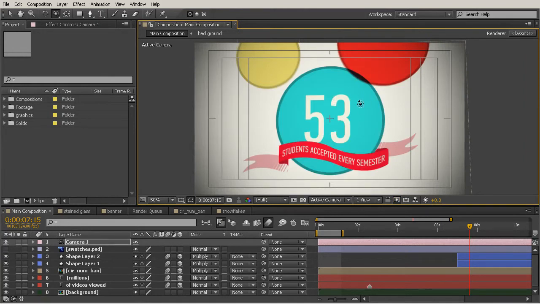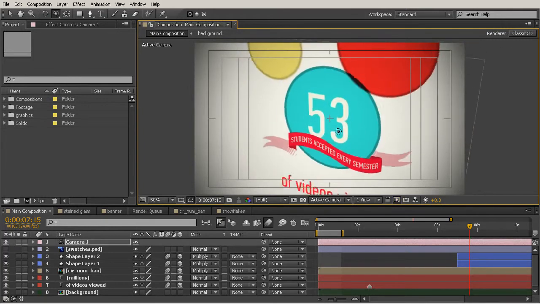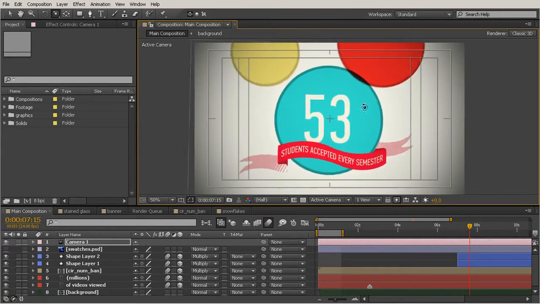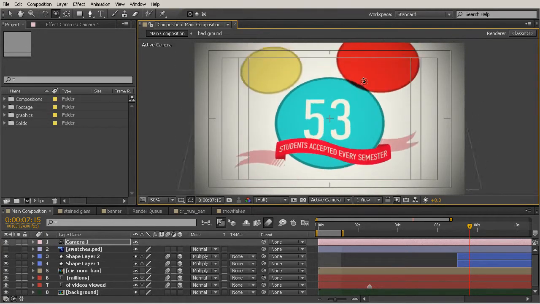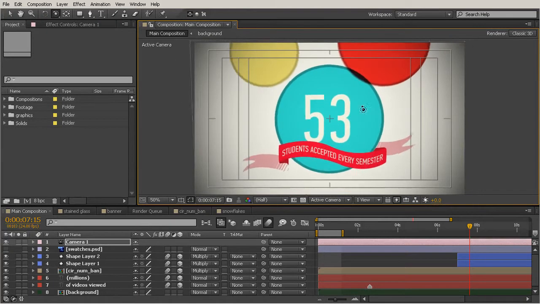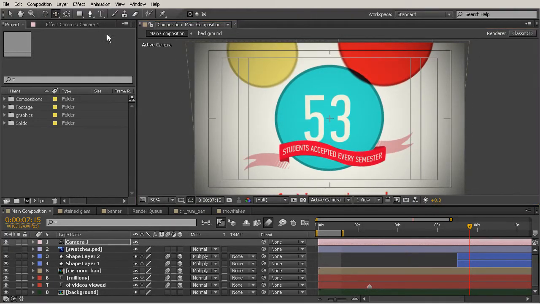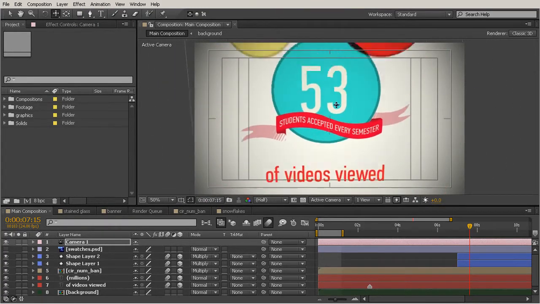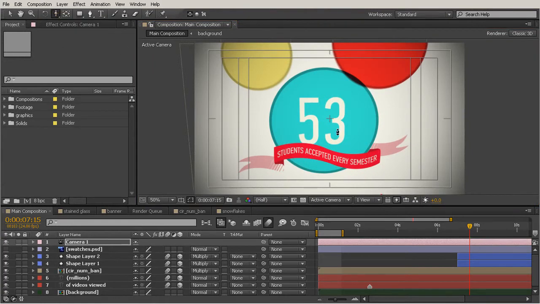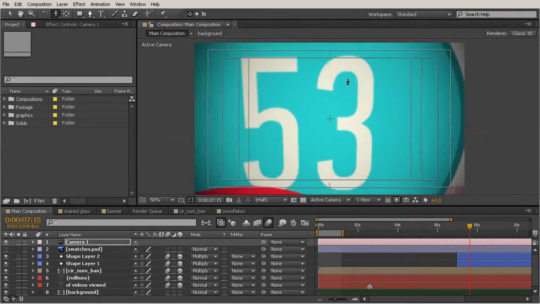Whenever we were changing the orientation of our layers earlier, by going in that snowflakes comp and changing them, you could see how those layers would rotate. So now, because we're rotating the camera itself, it appears that all of our layers are rotating as I'm dragging this rotation around. Now, if I come back up here and grab the Track XY camera tool, I can simply move backwards, forwards, and up and down. And then if I grab that Track Z camera tool, I can move in and out.